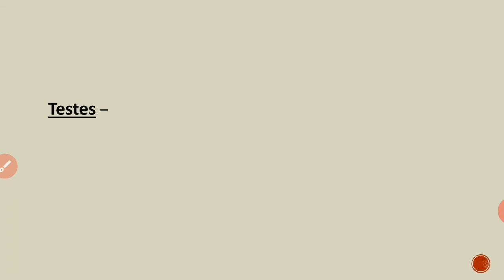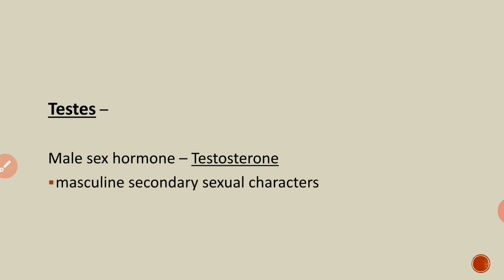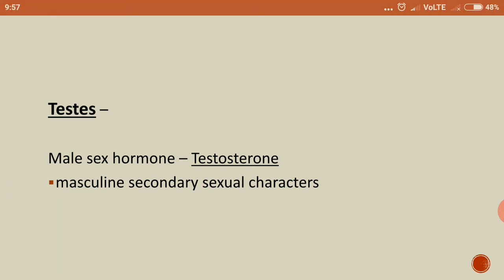Now let us study about testes. Testes secrete the male sex hormone, that is testosterone. As estrogen is responsible for development of secondary sexual characters in females, testosterone is responsible for masculine secondary sexual characters. Masculine means male, that is secondary sexual characters in boys. In boys, they will have enlargement of scrotum and penis, broadening of the shoulders, deepening of the voice, so their voice will become harsh, growth of pubic hair, and growth of mustache and beard. All these characters we will study in detail when I talk about adolescence tomorrow, so you will understand them better.